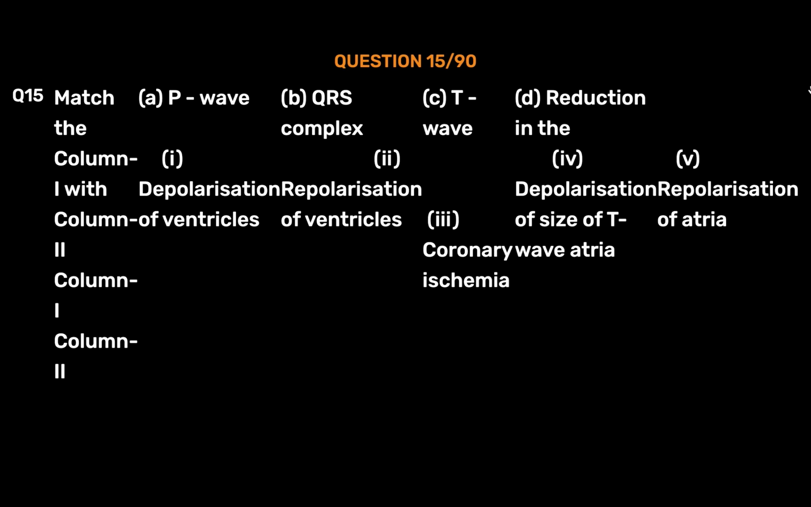Question number 15. Match the column 1 with column 2. A. P wave, 1. Depolarization of ventricles. B. QRS complex, 2. Repolarization of ventricles. C. T wave, 3. Coronary ischemia. D. Reduction in the size of T wave, 4. Depolarization of atria. 5. Repolarization of atria.